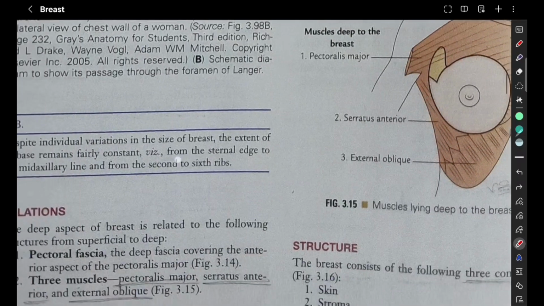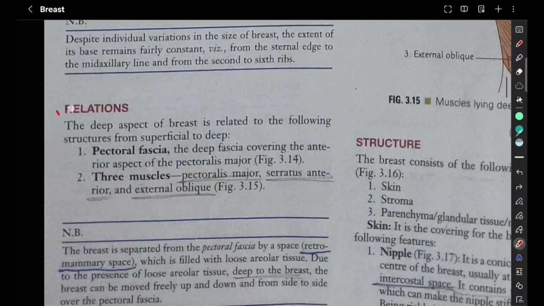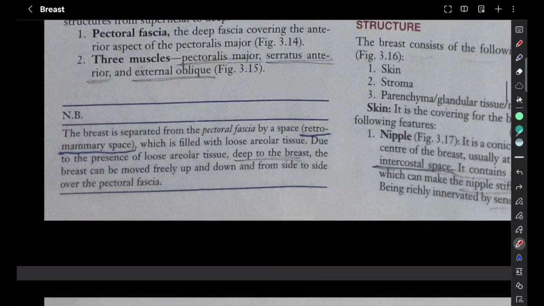Okay, so these are the deep relations muscles. So if they ask about the relations, it is related from superficial to deep. We have the pectoral fascia, the deep fascia covering anterior aspect of the pectoralis major muscle, and then we have three muscles: pectoralis major, serratus anterior, and external oblique muscle.